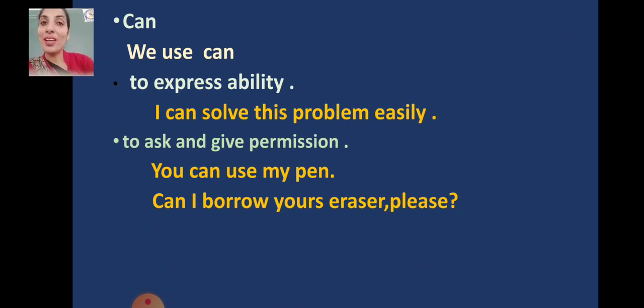Next is can. Where can we make use of can? We use can to express ability. I can solve this problem easily. I can dance. I can go there and see the situation. I can write neatly. I can learn this poem easily. Yes, children, the pronunciation of poem is poem. So when you are showing the ability to do something, there you can make use of can.